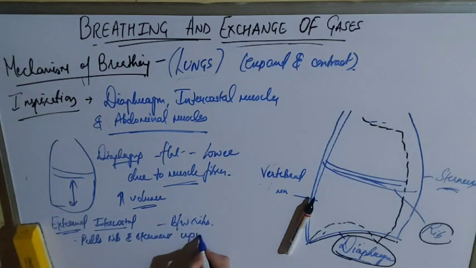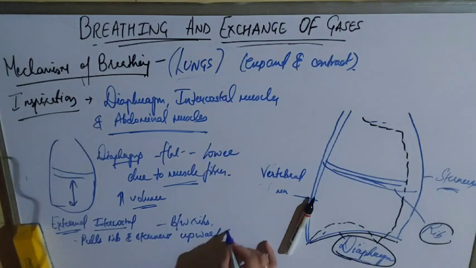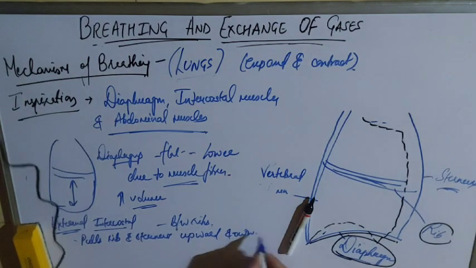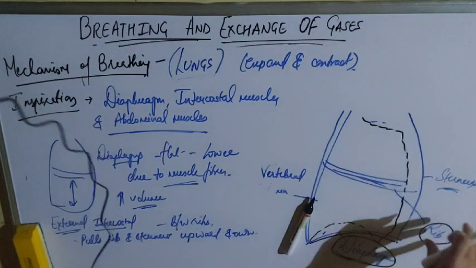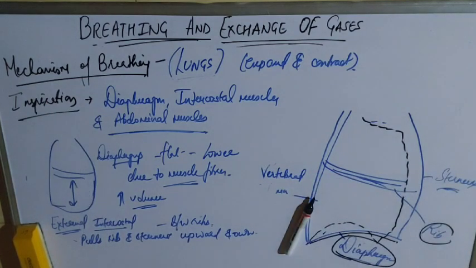Here it is pulling the sternum upward and outward. Thus in inspiration the volume of the thoracic cavity is increased, and when the volume of the thoracic cavity increases, air will go inside. That is, the lungs are expanding to accumulate the air.